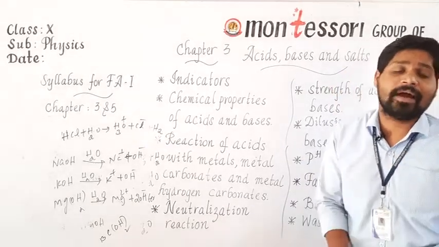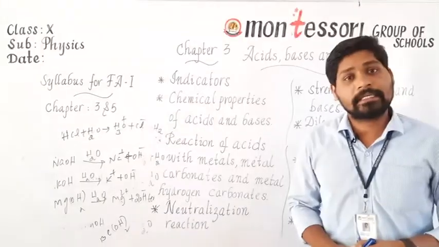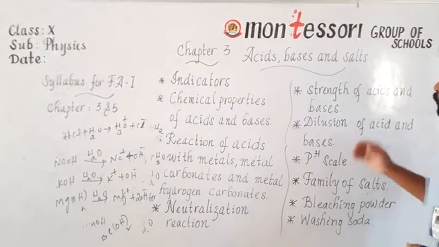So likewise, we could find the strength of acids and bases. Is it clear? Right. Next one is dilution of acids and bases.